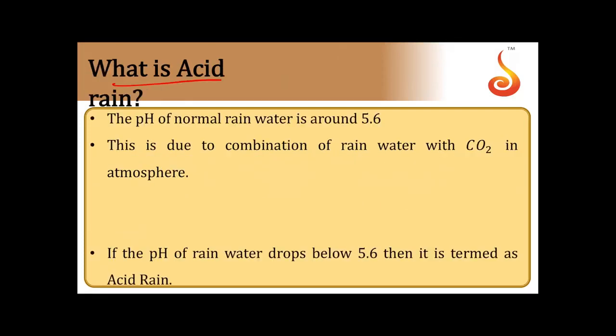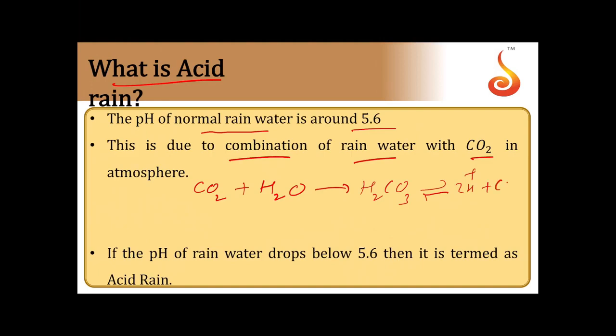Then comes acid rain. The pH of normal rainwater is about 5.6, and this is because of the combination of rainwater with carbon dioxide. CO2 is always present in the atmosphere. The CO2 combines with rainwater and gives rise to H2CO3, which is equivalent to 2H+ and CO3 2-. Because of this, rainwater is acidic in nature, so its pH comes out to be 5.6 because of carbon dioxide gas.